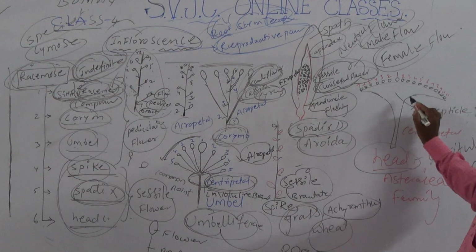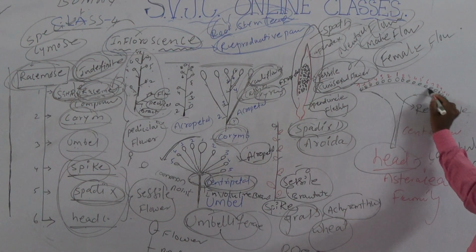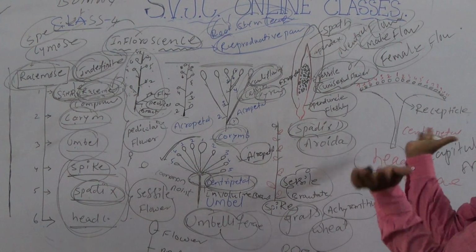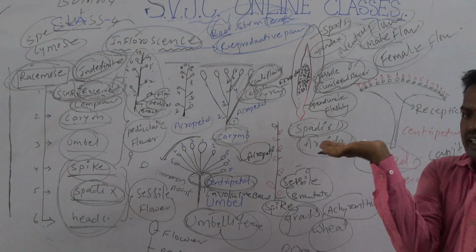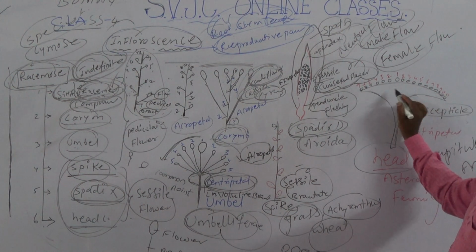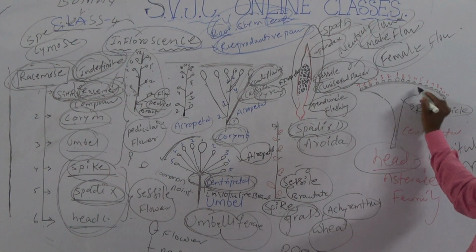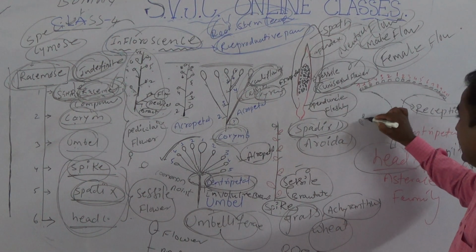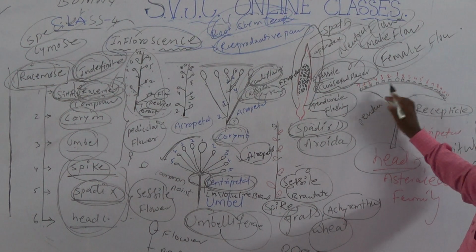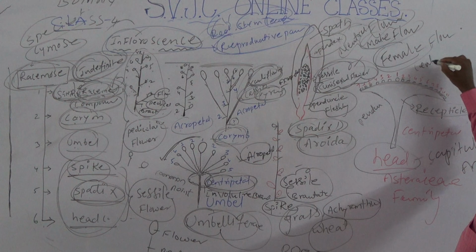This is the peduncle axis. The apex of the peduncle is slightly condensed. This condensed part is called the receptacle. The flowers are arranged in which manner?